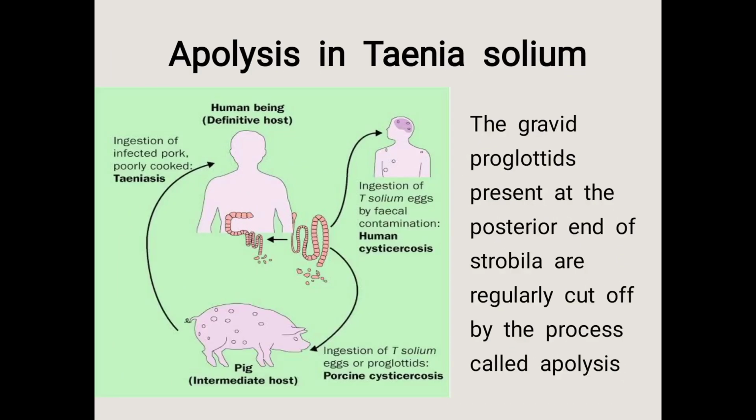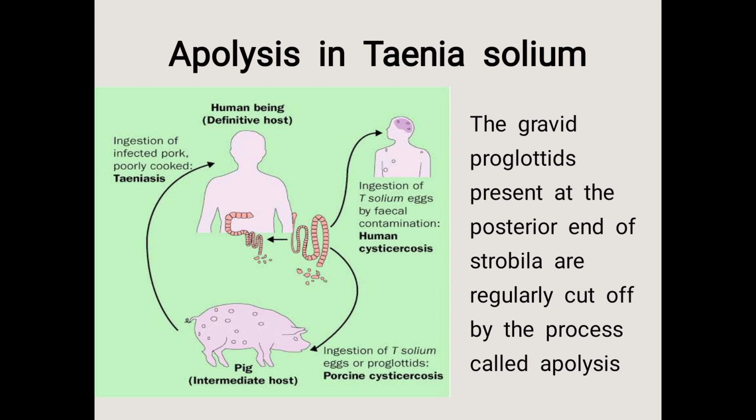So the next one is apolysis in Taenia solium. Okay. So what is this apolysis process? You know what Taenia solium is? It is a tapeworm. Normally the primary host is man, and this Taenia solium is just shedding its parts. It sheds the gravid proglottid at the end of the strobila. It just spreads it and gives it out. So this process is known as the apolysis process.